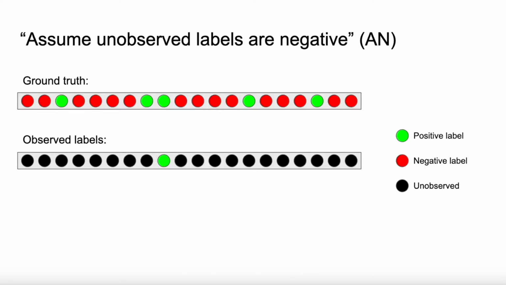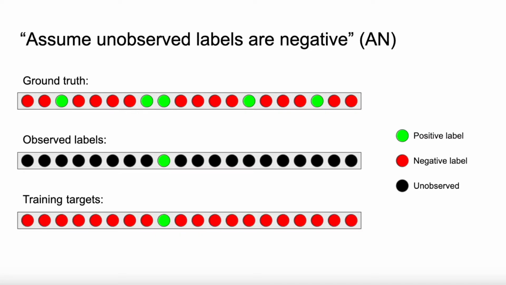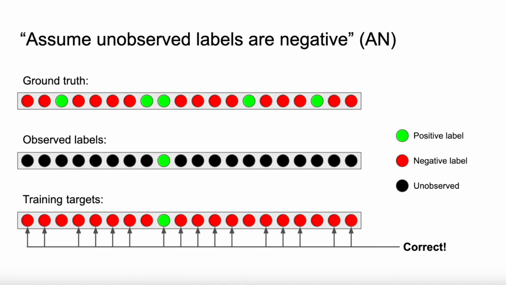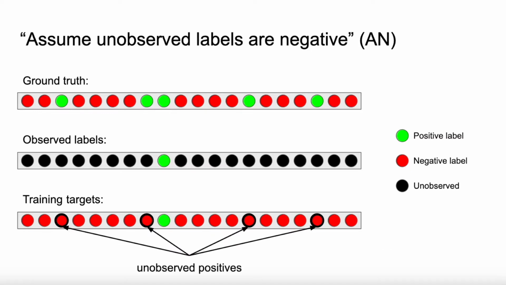As before, let's assume we have single positive only annotations, so each image has one confirmed positive label and all other labels are unobserved. The most common approach to learning with single positive labels is to assume that all unobserved labels are negative. Since most images have far fewer ground truth positives than ground truth negatives, this assumption often leads to the correct label. However, there will be a small number of unobserved positives which are incorrectly treated as negatives. In our experiments, we find that treating even a small number of positives as negatives can lead to a significant drop in performance. In the paper, we investigate several modifications to this approach, which are designed to mitigate the impact of unobserved positives.